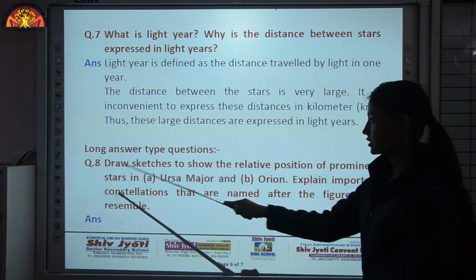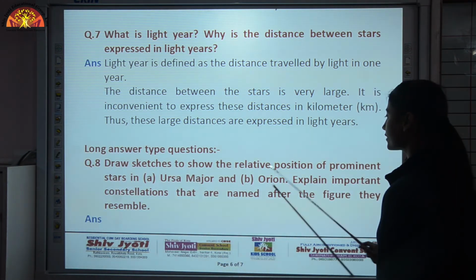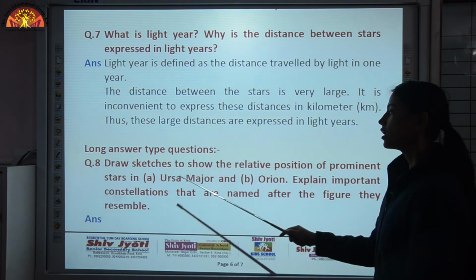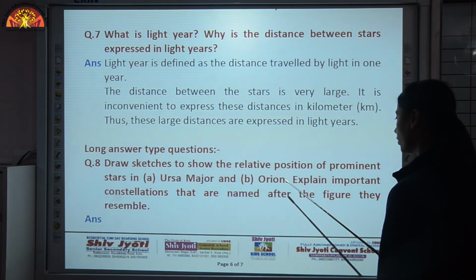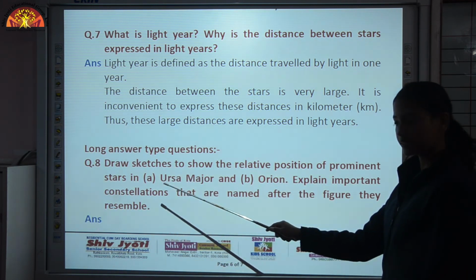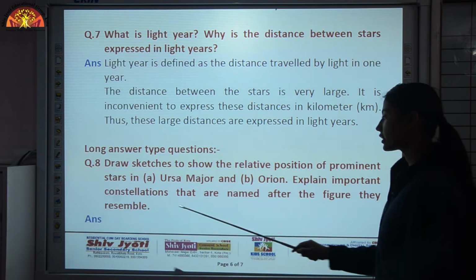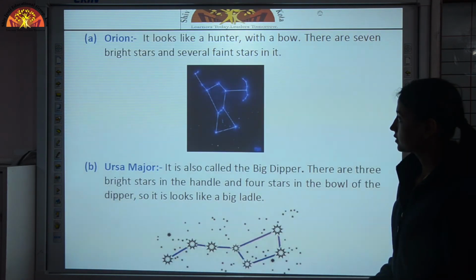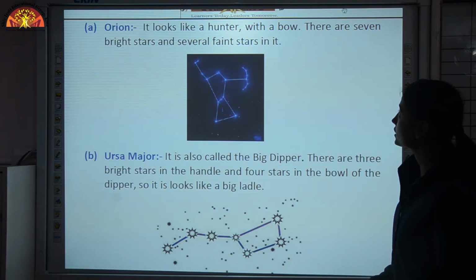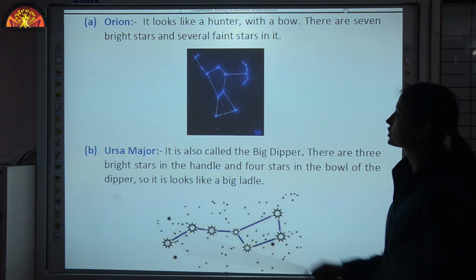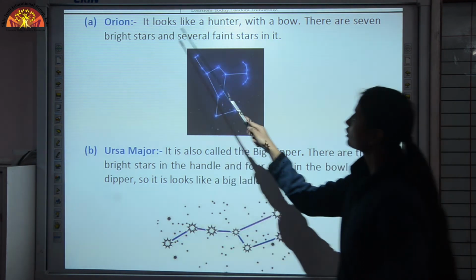Long answer type question. Draw sketches to show the relative position of prominent stars in Ursa Major and in Orion. Explain important constellations that are named after the figure they resemble. So here we have taken two famous constellations. First is Orion. It looks like a hunter.